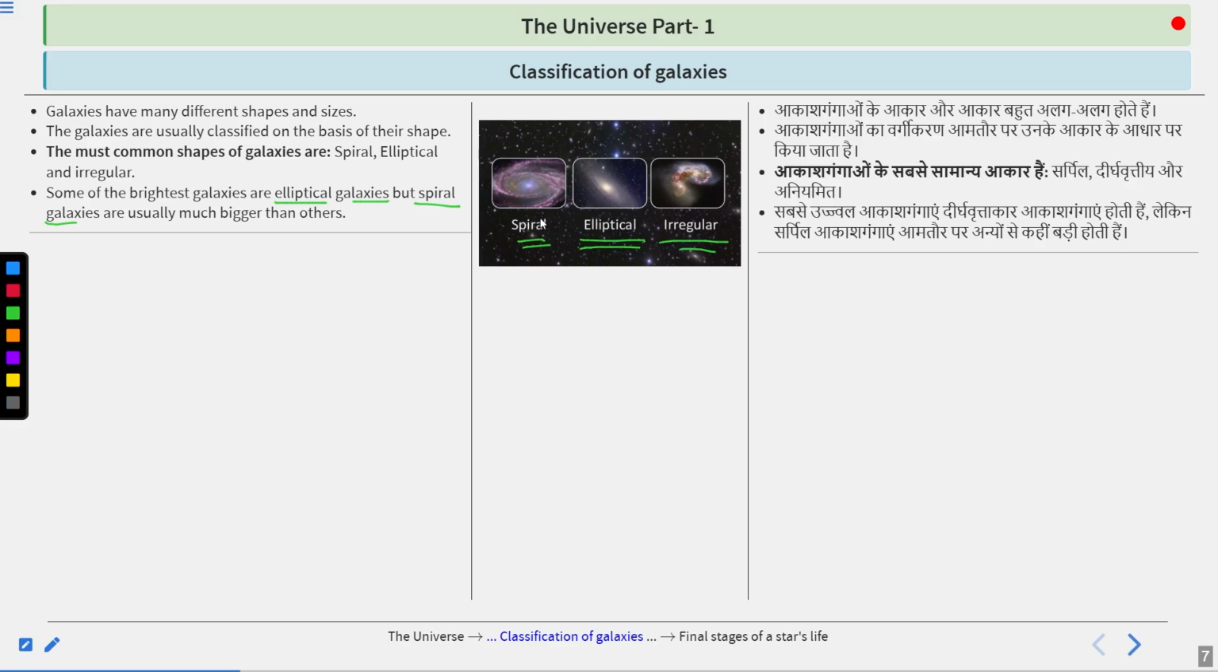Because the Milky Way is in the spiral shape, the Milky Way is one of the biggest galaxies existing in this universe. Now let's move ahead.